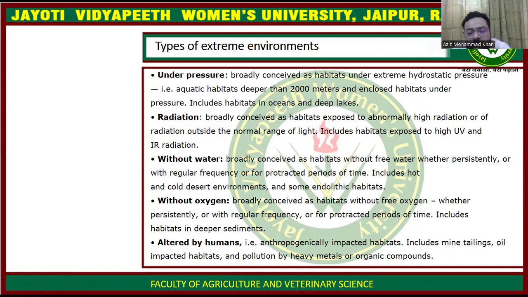Similarly, they interfere with mine tailings, oil impacted habitats, and pollution by heavy metals and organic compounds. Similarly, humans are contaminating soil conditions as well, and most microorganisms live in the soil.